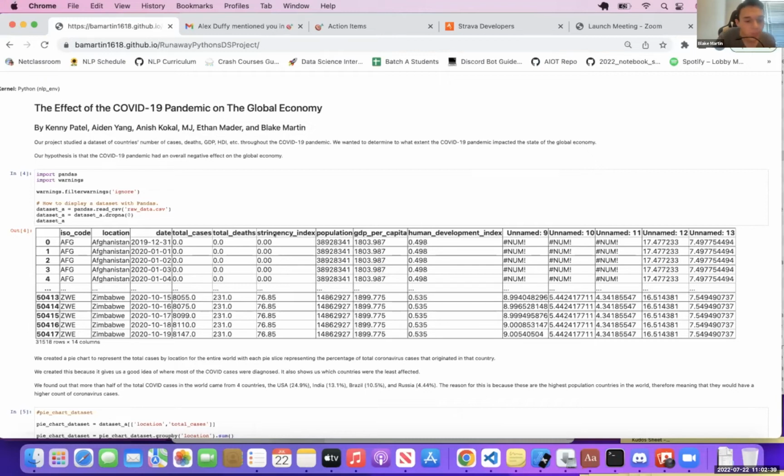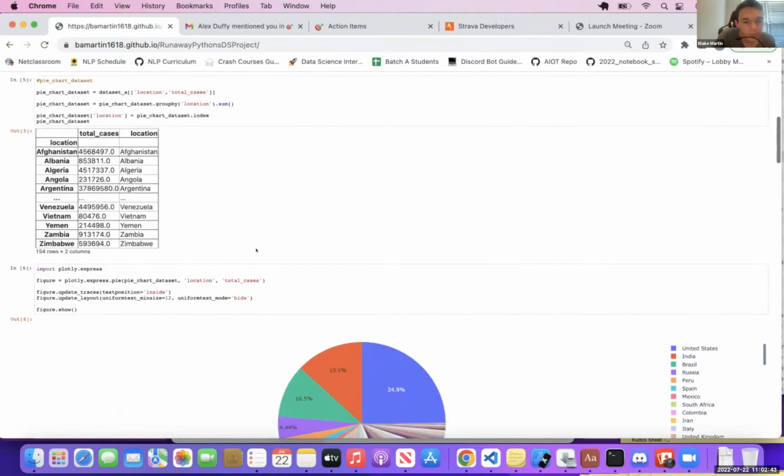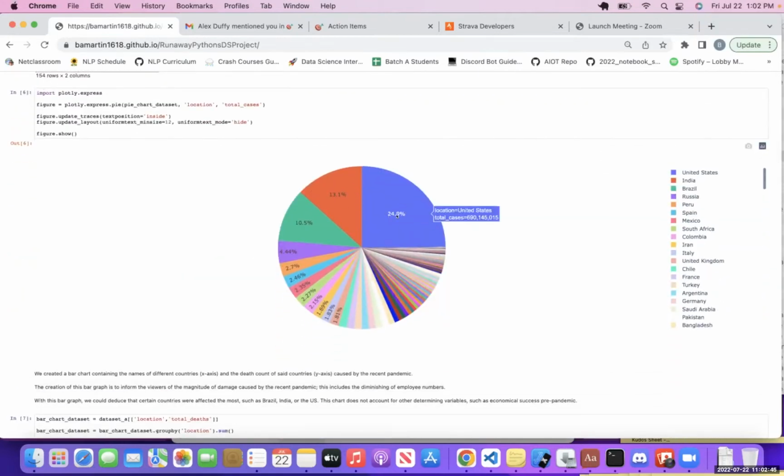I'm going to pass it over to one of our members, Anish, who's going to talk about the pie chart we created. We created a pie chart to represent the total cases by location for the entire world, with each pie slice representing the percentage of total coronavirus cases that originated in that country. We created this because it gives us a good idea of where most of the COVID cases were diagnosed. It also shows us in which countries were the least affected.